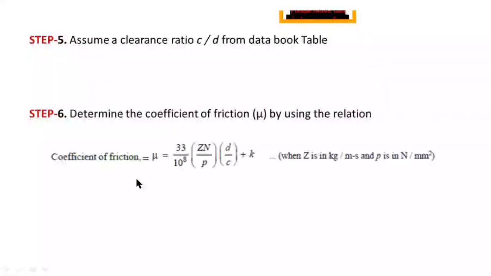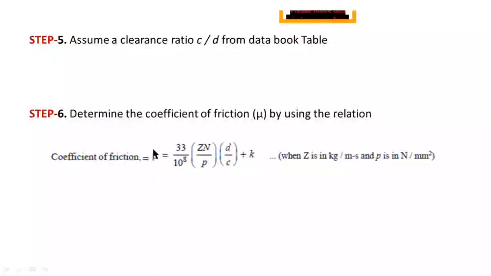And in sixth step, you have to find the value of coefficient of friction between the bearing surface and shaft surface. Earlier we have discussed about this coefficient of friction.